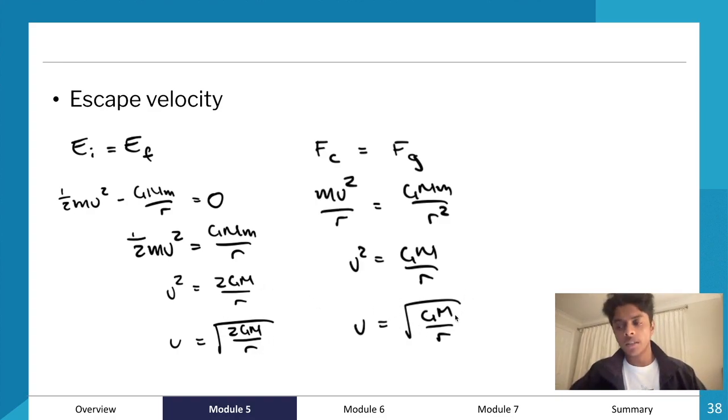This is another reason why I recommend that you guys aim to derive the formulas, because you can get confused. Because these two formulas are pretty similar, you can end up getting confused. But if you derive them, then you generally have an understanding of where the formulas come from, and you're also able to explain that understanding and show that understanding in your answers as well.